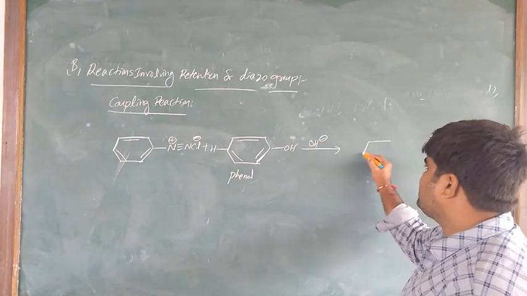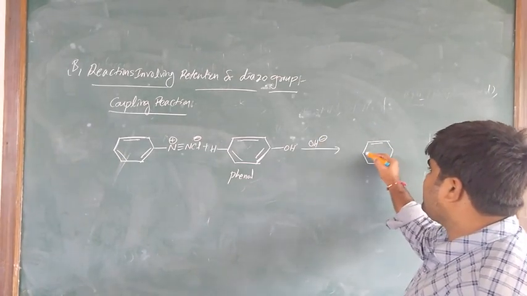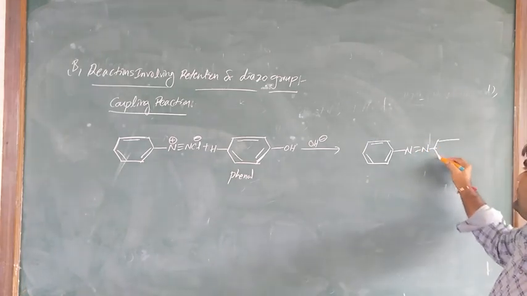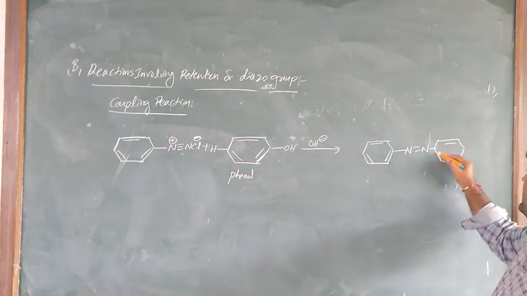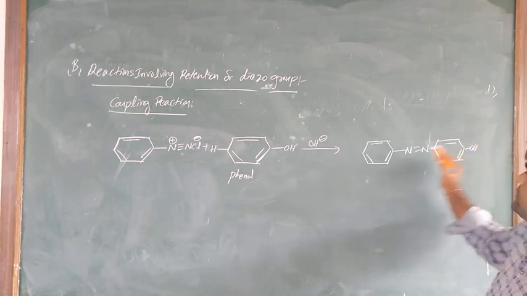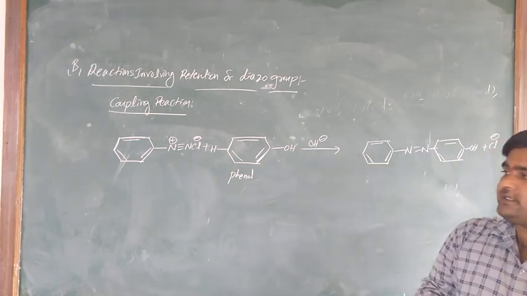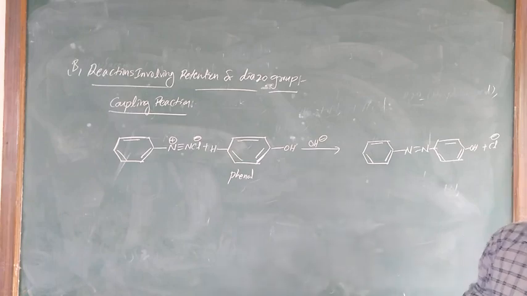So that produces what? Para hydroxy azobenzene, plus Cl- and H2O.